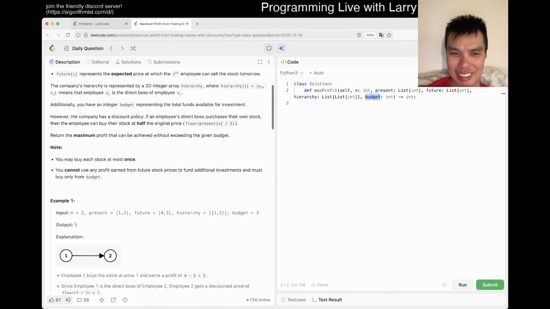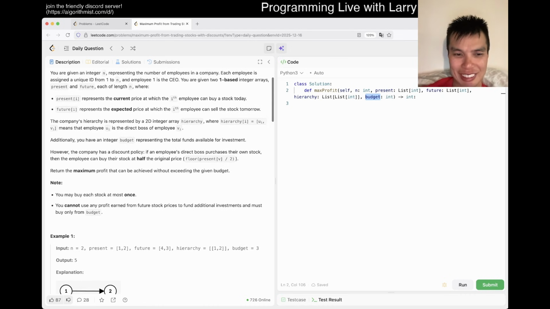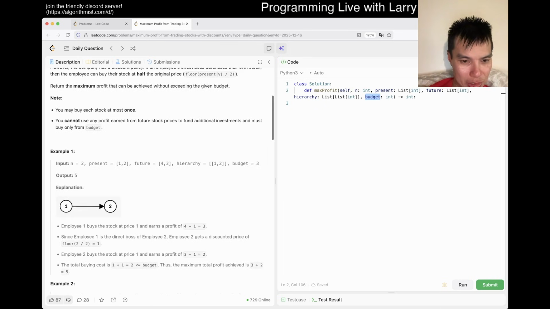I mean, I think I get the general idea, but I have to think about complexity and stuff like that. So we'll get to it in a second. But okay. So what does this mean? 1 and 2. So that means that you could buy at 1 and sell at 4, but you have a budget of 3. Okay.